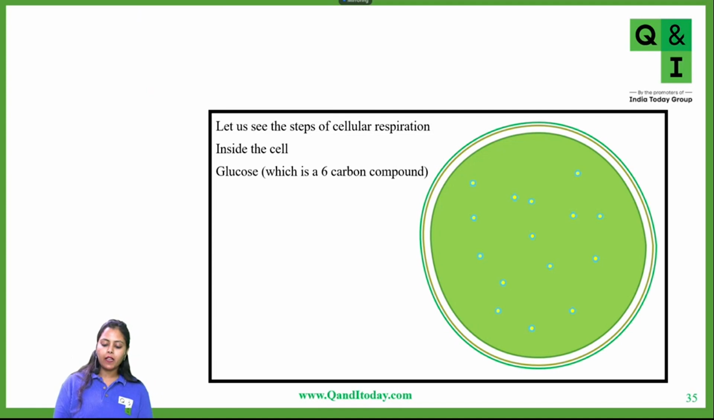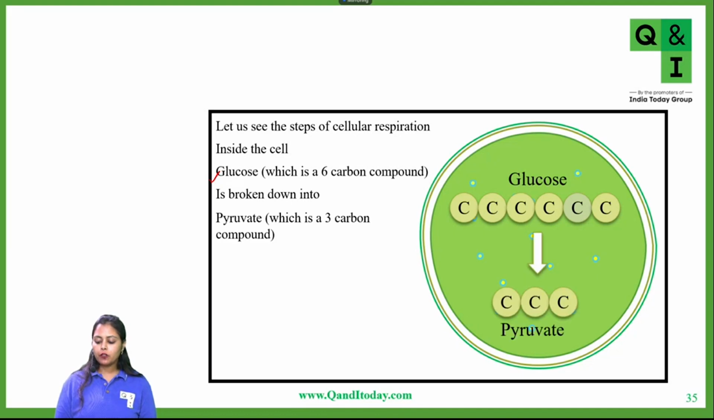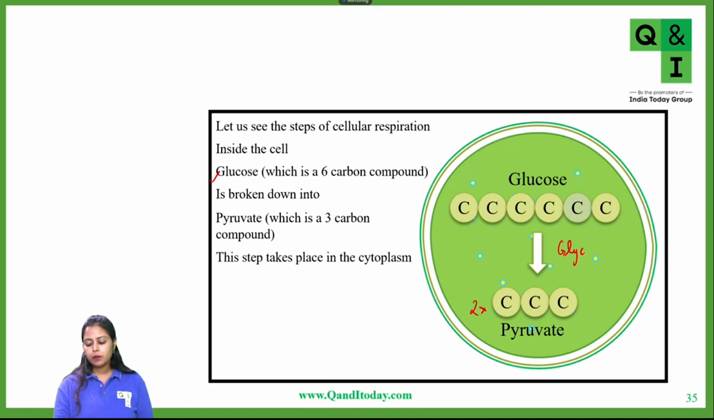Now inside the cell, this is the cytoplasm of the cell, which is shown to you here. So two molecules of pyruvate, because glucose is a 6-carbon molecule, and two molecules of pyruvate are 3 carbon plus 3 carbon. That is how it is being broken down. Glucose, a 6-carbon compound, is broken down into pyruvate, a 3-carbon compound, so a total of 2 molecules of pyruvate are formed. This step takes place in the cytoplasm, and this step is called glycolysis.